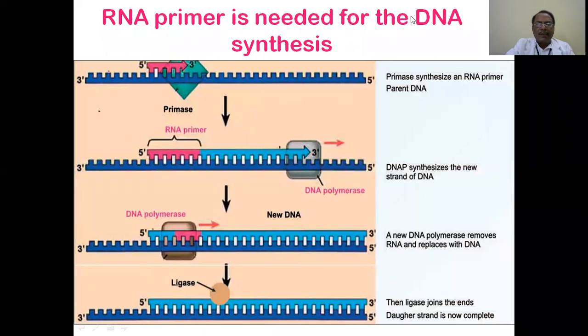RNA primer is needed for the DNA synthesis. That is what I said. So primase synthesizes an RNA primer. This is the parent DNA. An RNA primer is there. Once the RNA primer is synthesized, from there onwards, the DNA polymerase continuously synthesizes the new strand of DNA. It is going on. So on the template, it is reading from 3' to 5', but synthesis is from 5' to 3', and it is a continuous synthesis. And DNA polymerase, so new DNA going on.